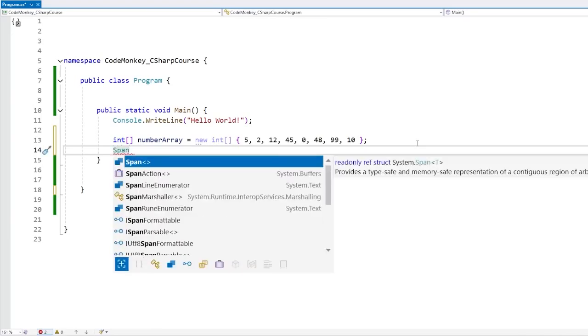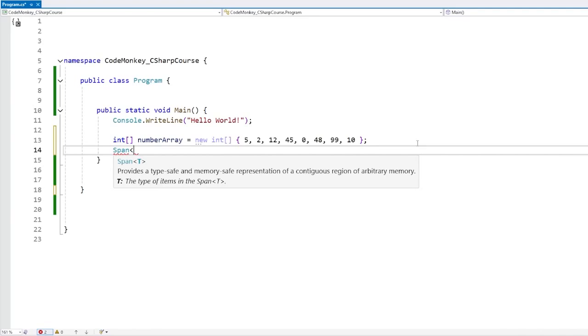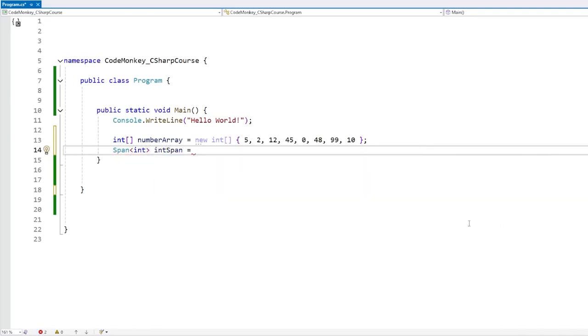We define something of type Span. This one is a generic, so let's use a type. In this case, we want the span of int. Let's call it intSpan. And then if we want this span to have the entire array, we can just set it equal to numberArray. And there it is, that does work. So now this span is not constructing a new object. Instead, this span now simply has a pointer to the entire original array. So you can do this if you want the entire array, or in our case, we only want to sort the ones in the middle.